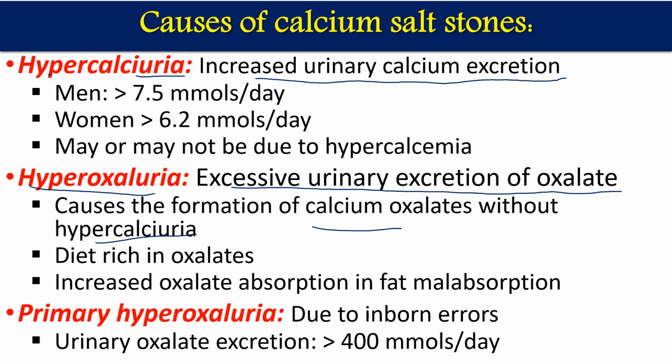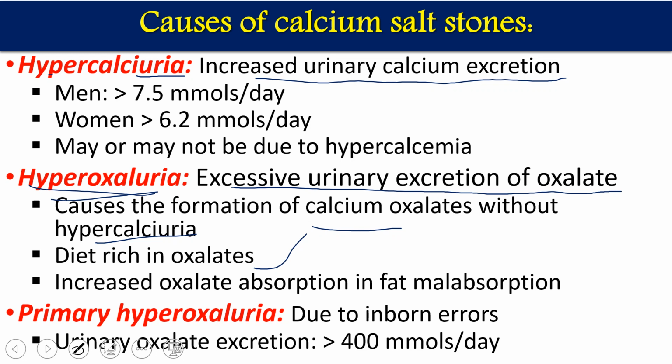If we eat a diet rich in oxalates, it can lead to calcium oxalate formation. Or there are some foods that increase oxalate absorption, as in fat malabsorption. Some defects will be there, and more oxalate will be absorbed, which also causes high oxalate availability and leads to calcium oxalate salt formation.